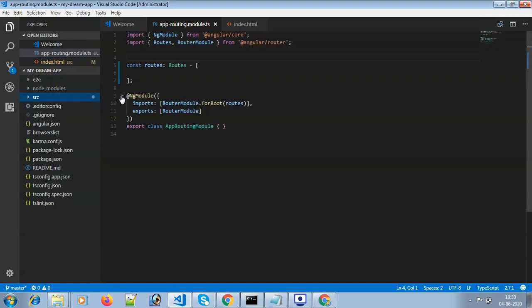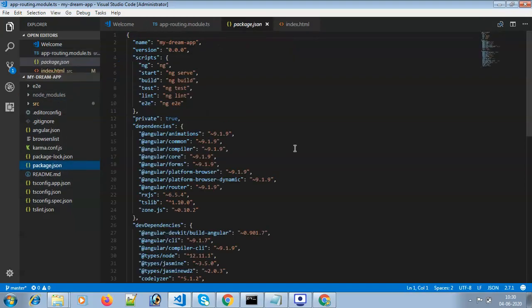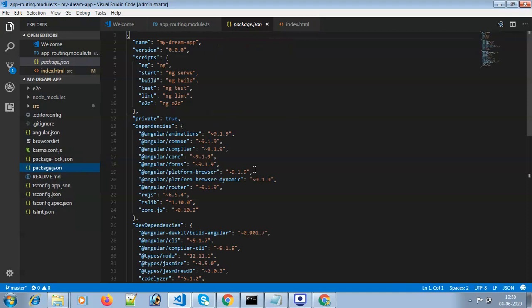The node_modules folder is where your npm modules are stored. If you want to use something like charts, you have to install the chart modules through node_modules. Then there is package.json, with all the dependencies.